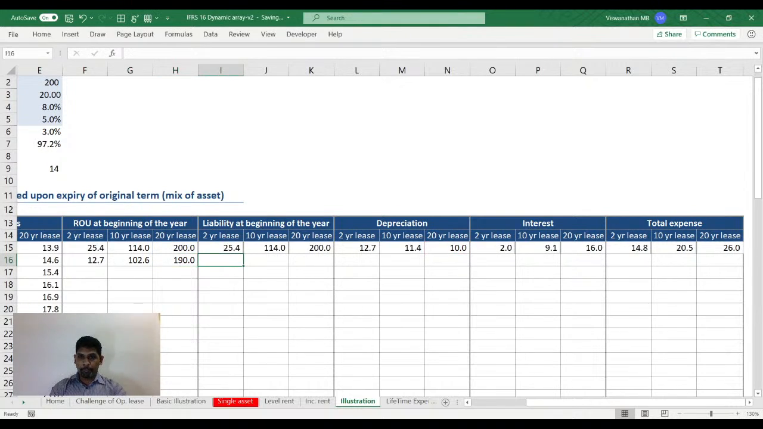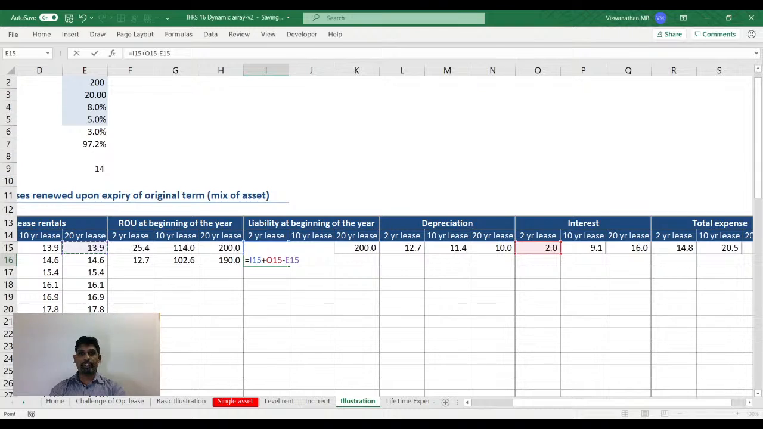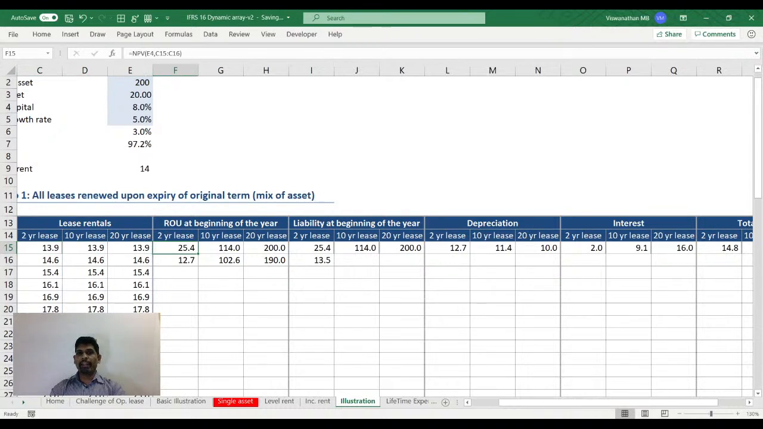What about our liability? As far as the liability is concerned, we start at 25.4. To that, you add the interest part. And at the beginning of the last year, you would have paid this 13.9. You reduce it. So the liability would be 13.5 for the second year. From 25.4, it comes down because the 13.9 lease rental we pay, we are showing it as a principal repayment. I'll apply it for 10 years and 20 years as well.